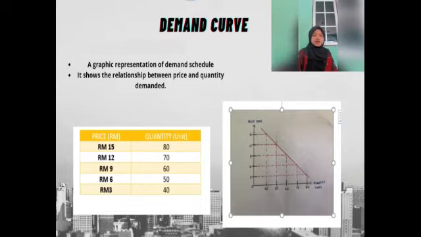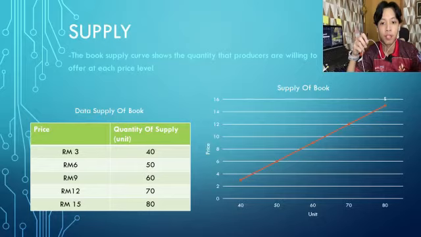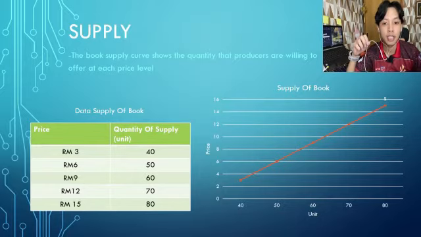Next, this figure shows the demand curve for books that is plotted based on the demand schedule in that table. The most crucial determinant of demand is the price of the good itself. So, this is part of supply. Did you know what is a supply? Basically, supply is the quantity that the manufacturer is willing to offer at each price level.